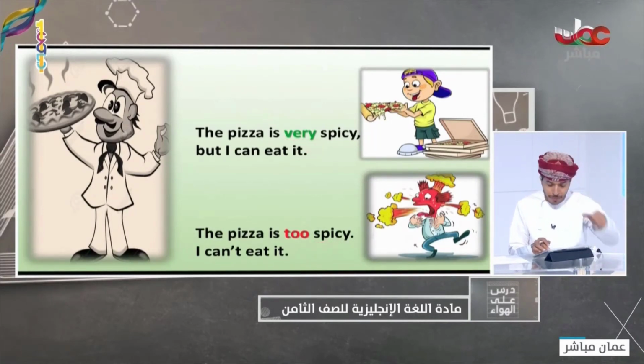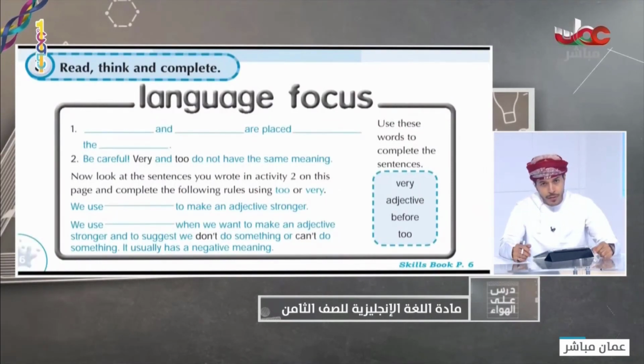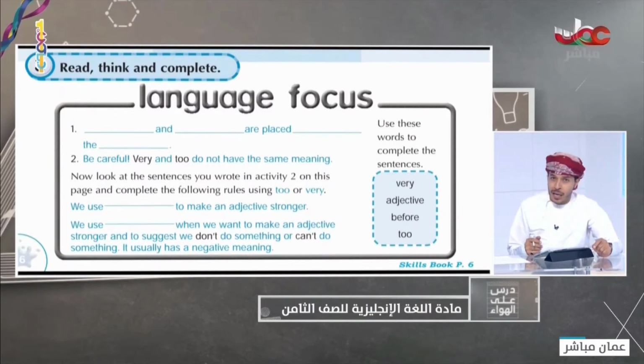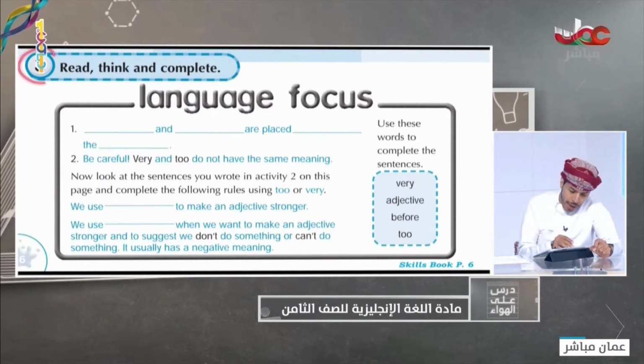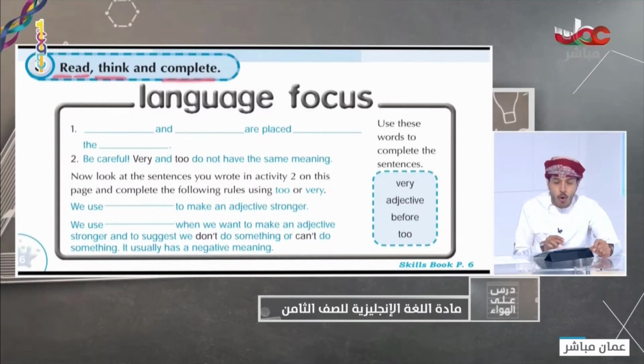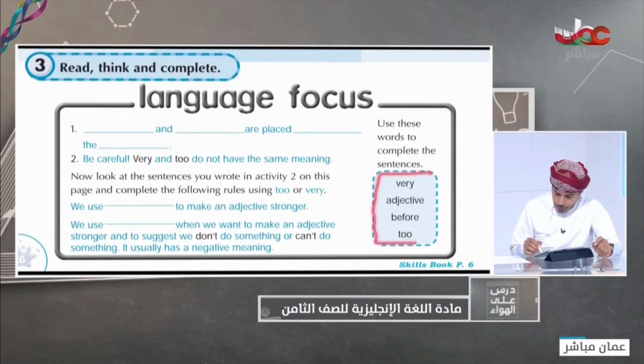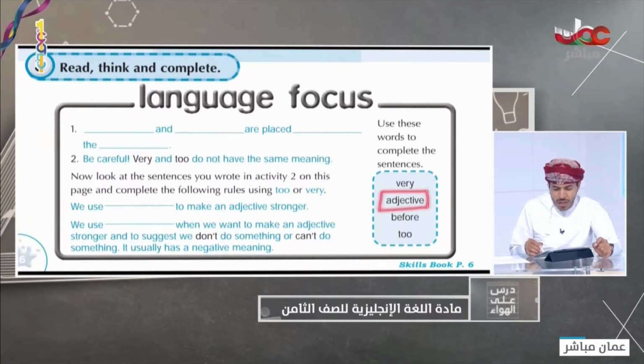If you understand this grammar rule, let's have a look at this language focus. So in activity number 3, we have read, think, and complete. So let's have a look at it. We have these options: very, adjective, before, and too. And before we answer this one, adjective, what does adjective mean?